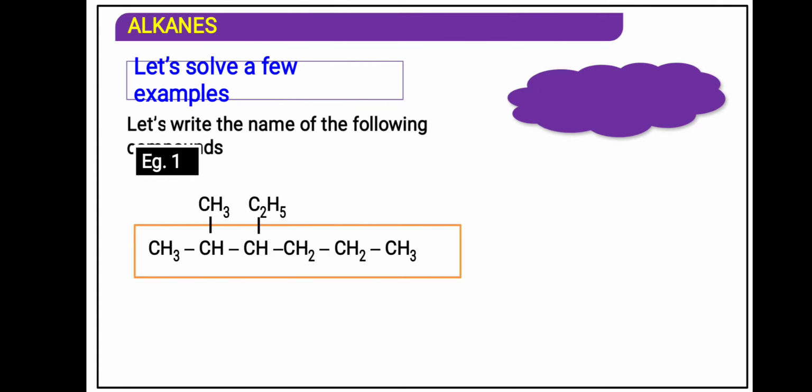The longest chain is hexane, 6 carbon atoms, you know very well. Till 4 we have to write, remember, MEPB. After 4, 5 is pent, that is pentane, and 6th one will be hexane. We have studied hexagon in 9th standard. 7, heptagon type, heptane. 8, octa, that is octane. Octagon we have studied. 9, nona, that is nonane. And 10 is deca, so the alkane will become decane. And ahead we can go till 20. We will see later. In our course we have till 20.